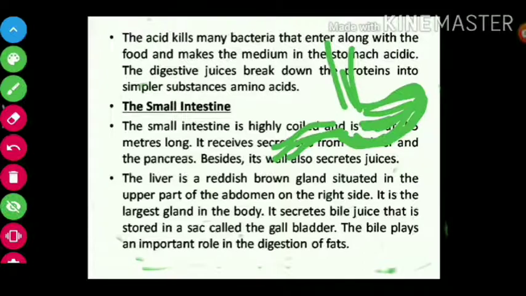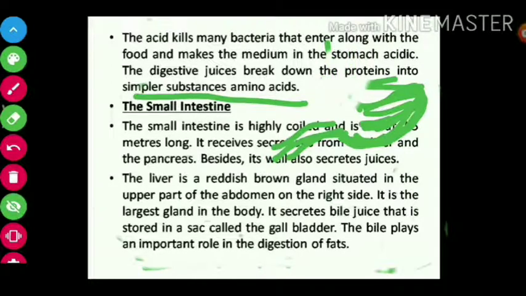The digestive juices in the stomach break down proteins into simpler substances, amino acids. Protein is a complex form of nutrients, which is converted into amino acids.